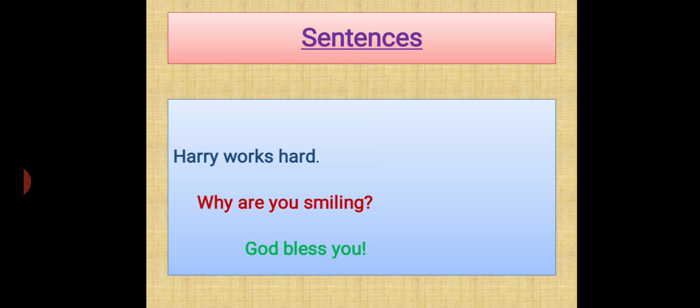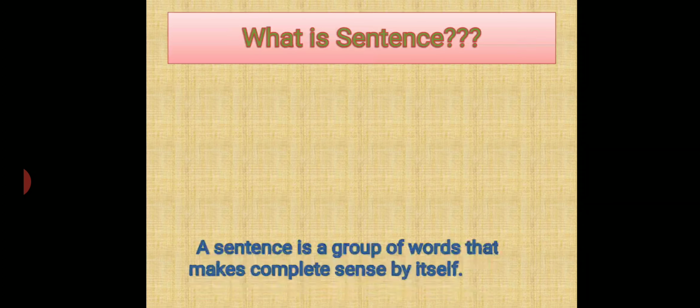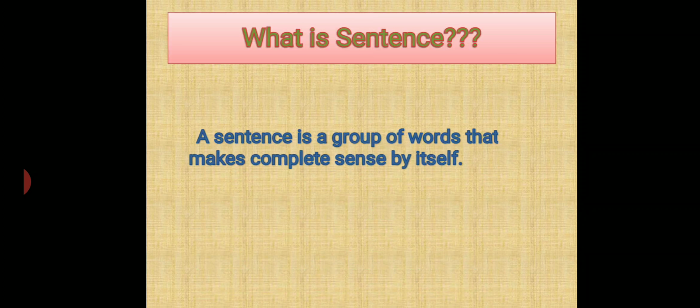Yes, everybody is able to understand that Harry is working hard. Somebody is smiling, and so you are asking what he is doing. And somebody is blessing, saying God bless you. So here these sentences are giving some kind of sense, and so we derive the definition of the sentence. That is, what is a sentence? Sentence is a group of words that makes complete sense by itself.